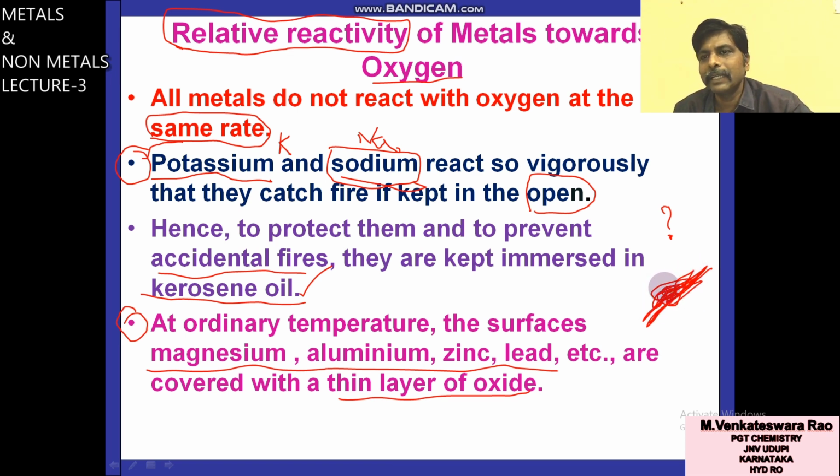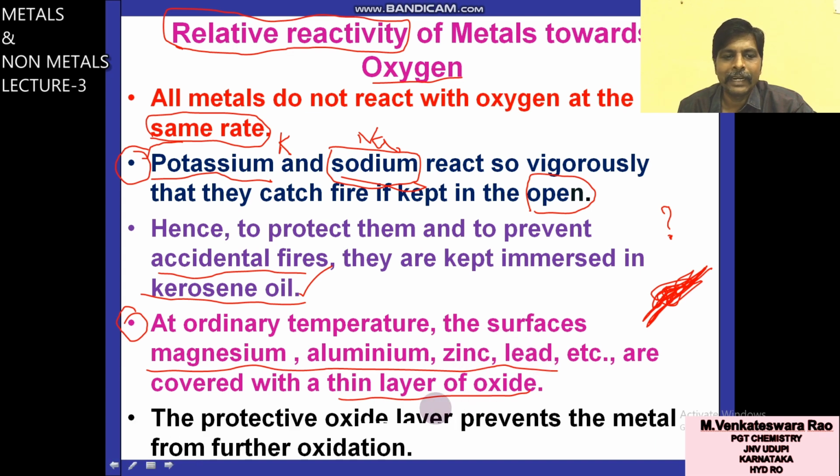That's why in the magnesium ribbon activity, before doing it, you have to clean the surface with sandpaper, to remove that thin layer of oxide. This type of thin layer is formed in magnesium, aluminum, zinc and lead.